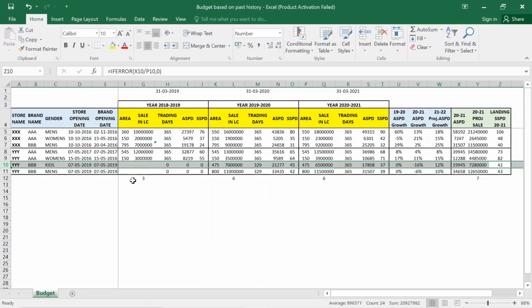Yeah, so that's it. This is a simple tool which will help you to forecast budget.